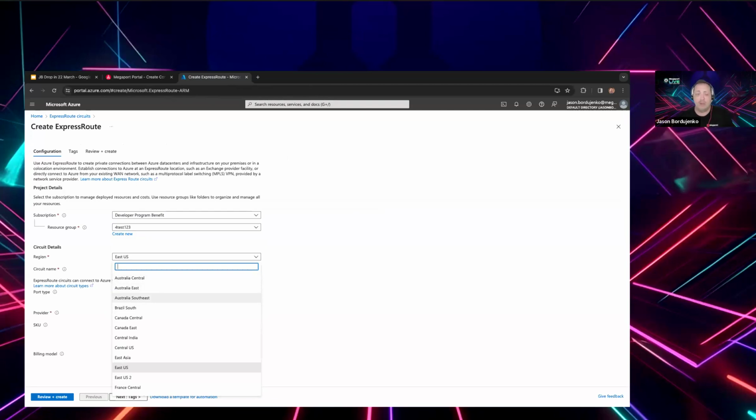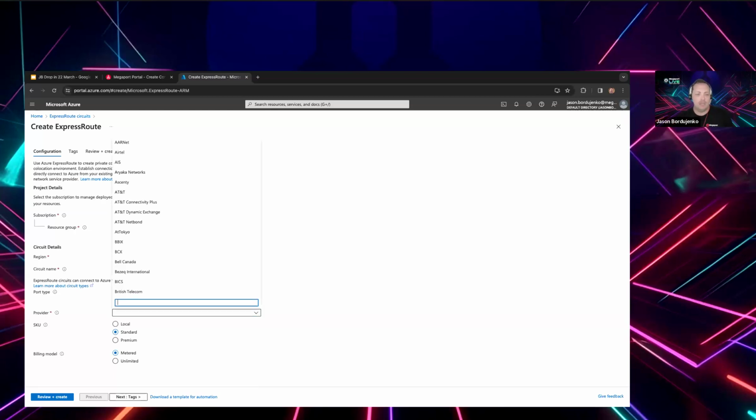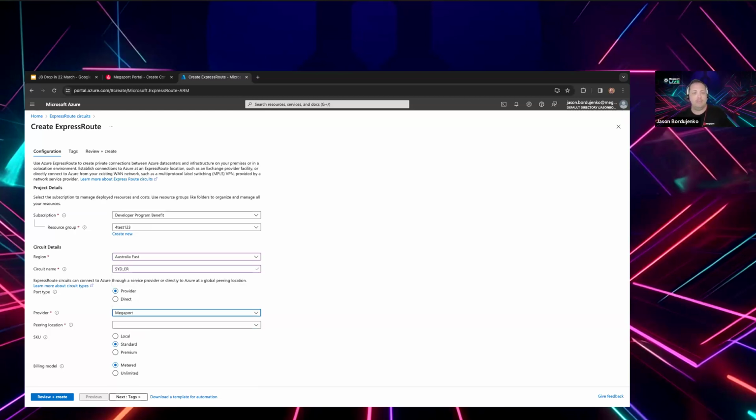The other ones that I've built are in Southeast, which is mapped to Melbourne, but I might choose Australia East, which is Sydney. I could indicate that with a service name. I'll just call that SID ER in this case. And in terms of the port type, we're actually utilizing a provider, being Megaport, to get to this connection, and typing in Megaport at that point, we'll obviously select those ports that we have available.